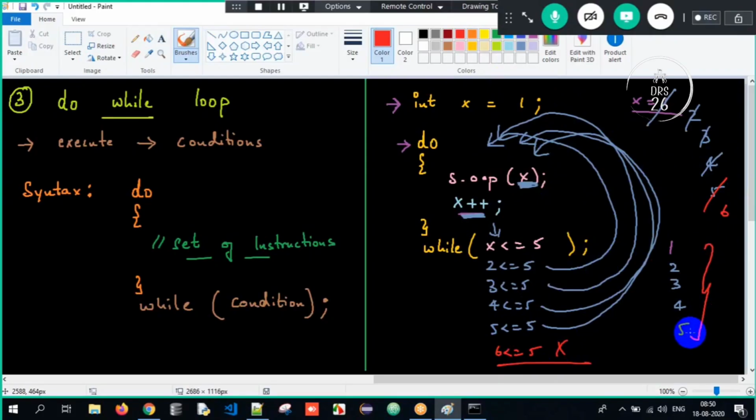Don't you think so? While and do while loop are almost the same. It keeps on looping until the condition is false. When is it going to stop? Only when the condition is false, it is going to stop here.